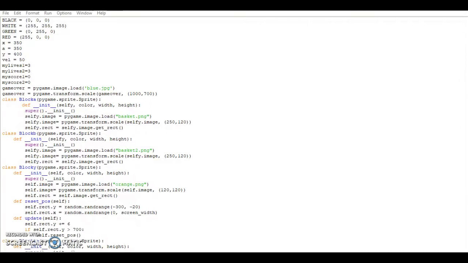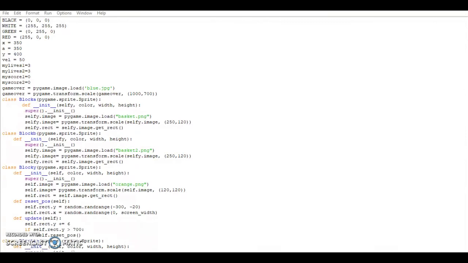The next class is for fruit, like the first class. Load the orange image and change its width to 120 and height to 120. Create a function where the orange will appear at y coordinate from -30 to -20 and x coordinate from 0 to the width of the screen. This code will move the image down by 9 pixels, and the more pixels, the faster it moves down. This is what distinguishes the versions from the rest.